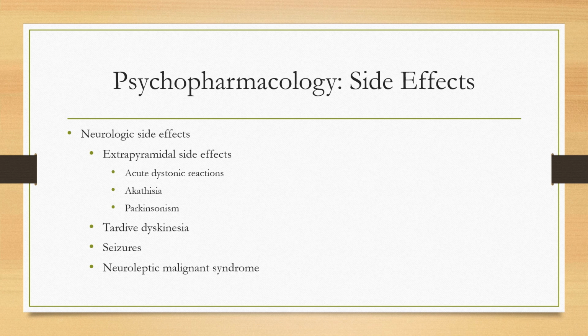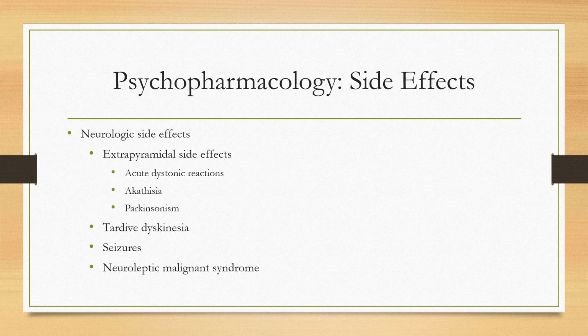Antipsychotic medications can have a lot of disturbing side effects. Extrapyramidal side effects include acute dystonia, akathisia, and pseudoparkinsonism. We can also see tardive dyskinesia, seizures, and neuroleptic malignant syndrome. Dystonic reactions appear early in the course of treatment, characterized by spasms in discrete muscle groups like the eye or neck. They may be accompanied by the protrusion of the tongue, dysphagia, laryngeal or pharyngeal spasms, which may compromise the airway. They can be painful and frightening. We can give diphenhydramine, Benadryl, or benztropine, Cogentin, to help with these side effects.